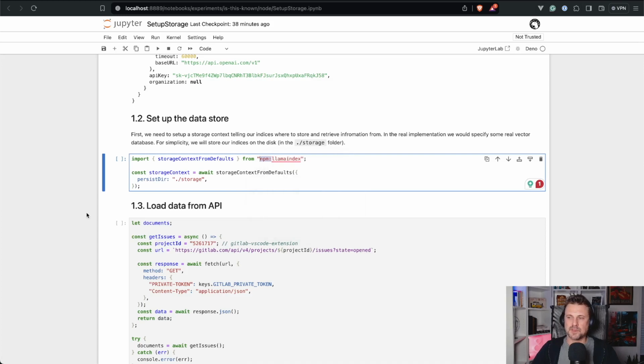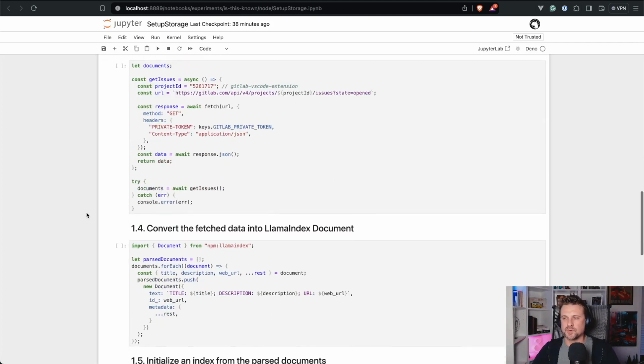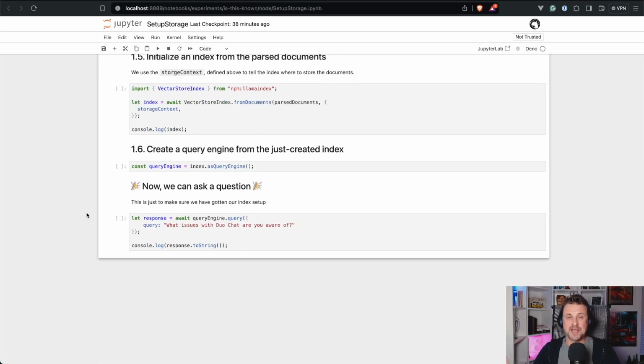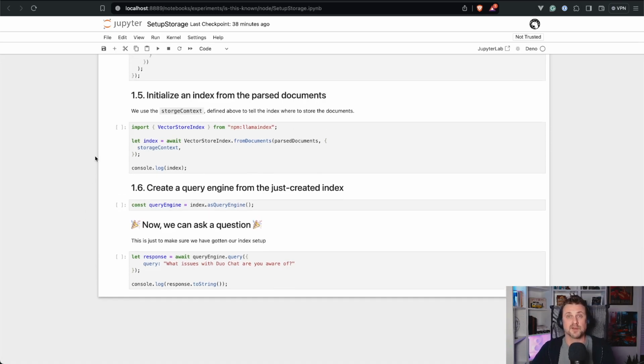This is just to tell the kernel that this is something local and it needs to get to the node modules folder. Not a big deal, just something to keep in mind. And then it's technically the same thing. The interesting thing is that if you use the same embedding model, you could create the vector storage in Python and then query it from this node environment.